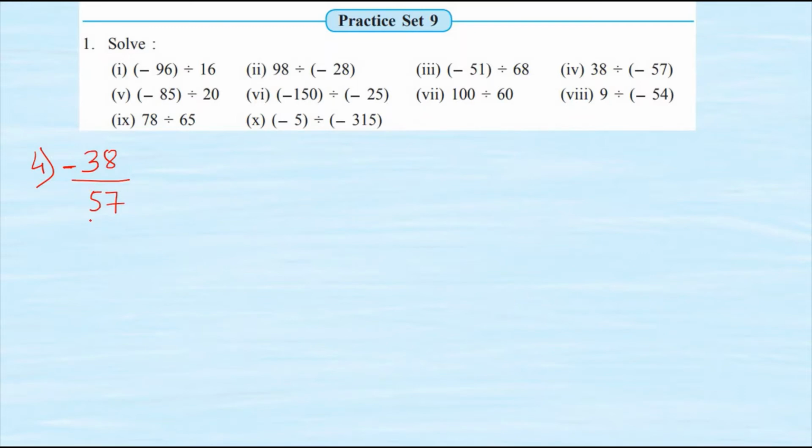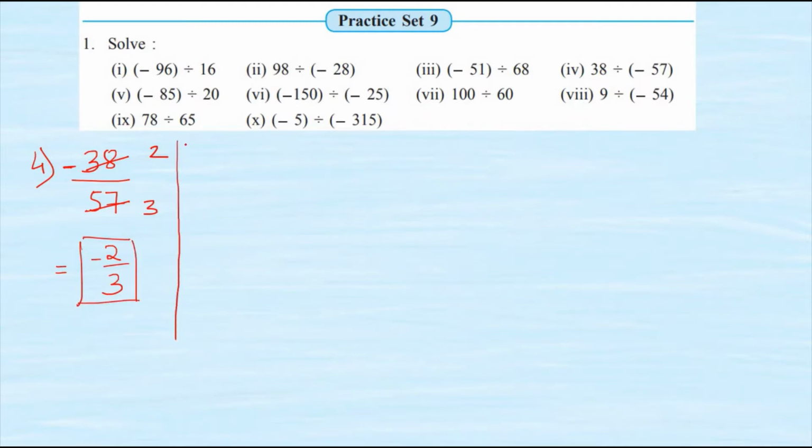Now this again goes in the table of 19. So 19 twos are 38 and 19 threes are 57. Now we have numerator 2, denominator 3, which cannot be lowered further, and hence my final answer is minus 2 upon 3. So this is how we are supposed to do all the sums.